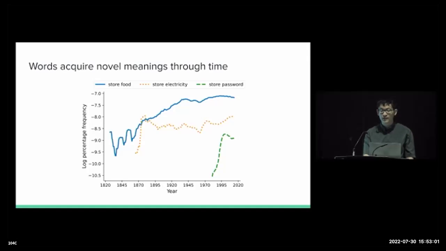So linguists have suggested that language change results from a functional need of maximizing the communicative expressivity under the minimum cognitive effort. So in this work, we follow this idea and propose a formal, efficiency-driven framework to explain the cognitive mechanism that underlies the flexible construction of novel word meanings through time.